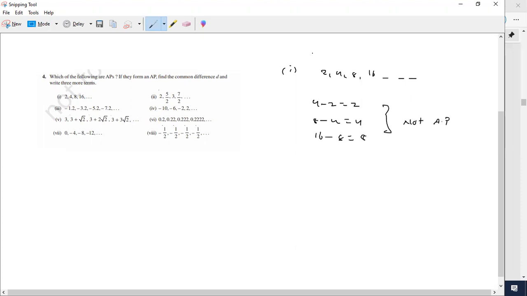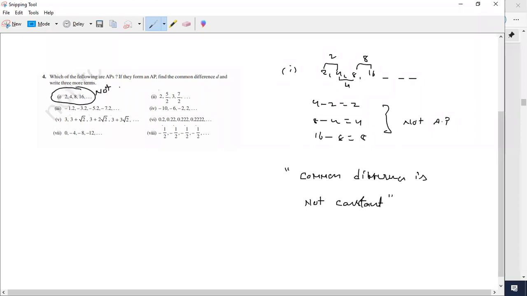It is not maintaining a common difference. This difference is 2, this difference is 4, this difference is 8. The common difference is not fixed here. Common difference is not constant. So I can say not in AP. Am I right or wrong, guys? Guys, understood how I am doing?